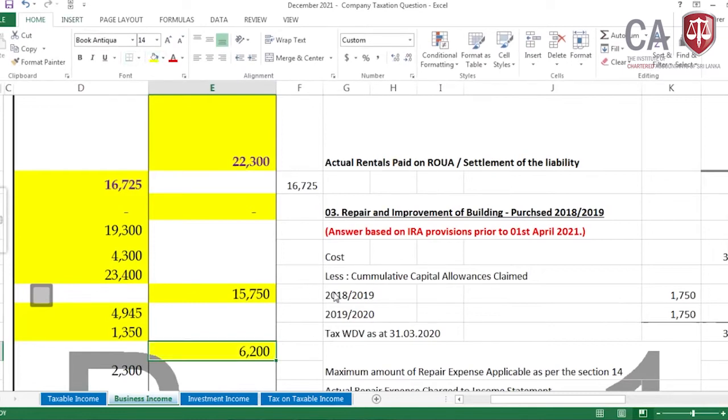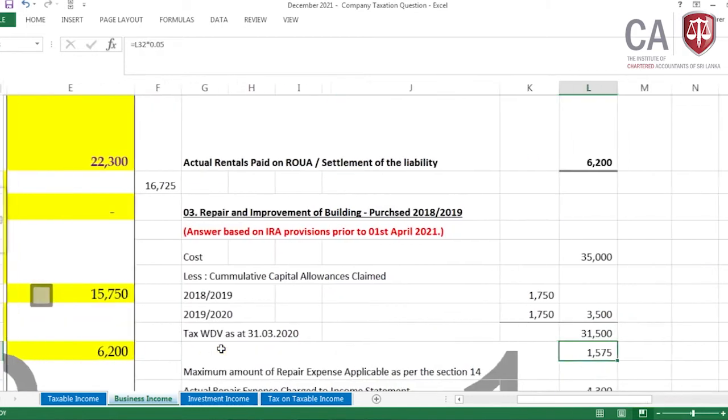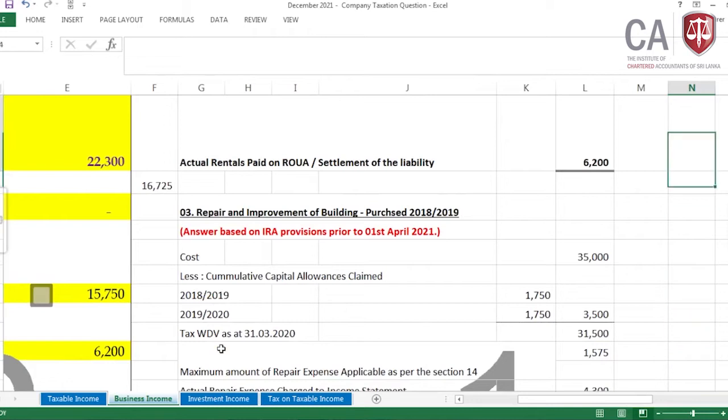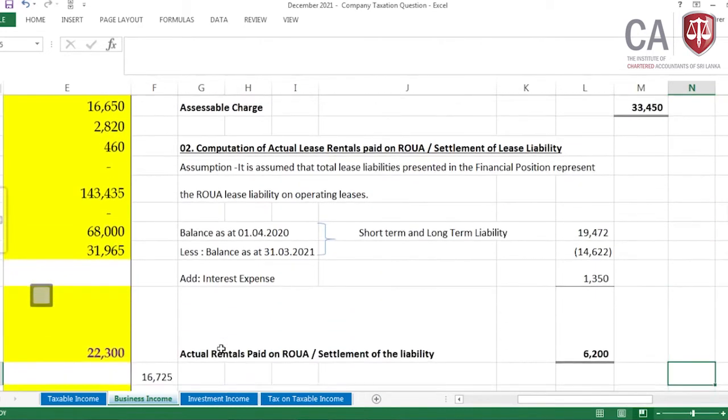Under SLFRS 16, the interest finance cost in the interest expense on the ROUA we need to disallow, amortization anyway we disallow, and actual lease rentals we need to allow. If it is not given, this is the way you compute that. Why do we need to disallow this particular interest expense?